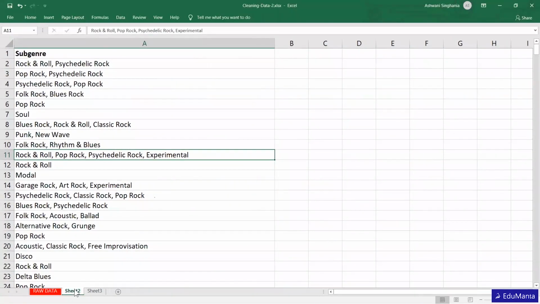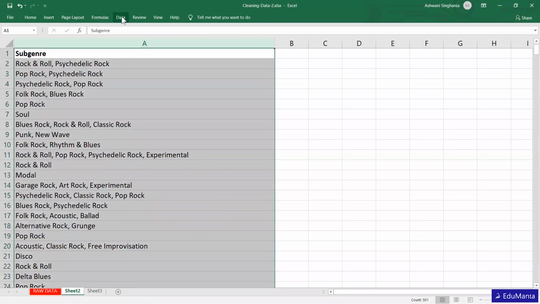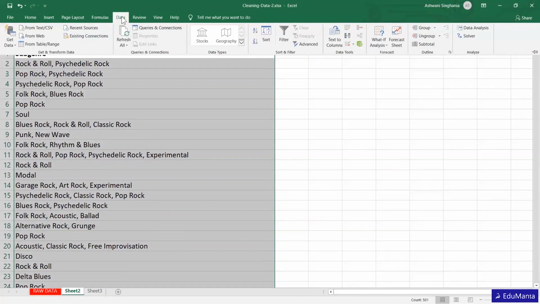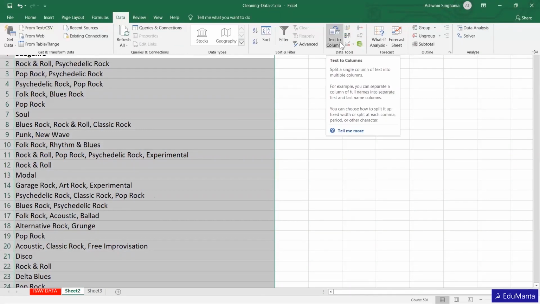Okay, now let's move to the next thing. We were talking about the different kinds of subgenre which are separated by commas, right? What we want to do here is separate these subgenres into different columns. Right now they are in the same column. So we're going to select it, and then under Data we can find Text to Columns under Data Tools, right? Text to Columns.